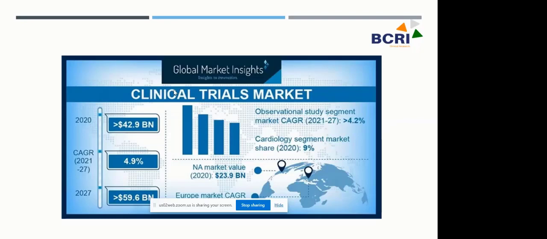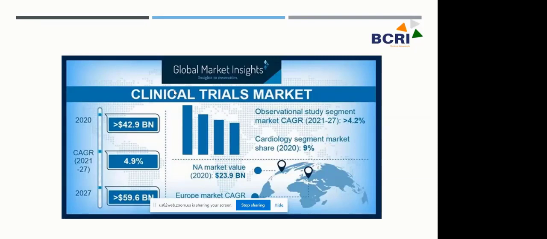It is also driven by a rising number of biologics and demand for contract research organizations to conduct clinical trials. We have very few big pharmaceutical companies operating at the global level, so they might not have all the resources to work on the ever-increasing demand in clinical trial processes.